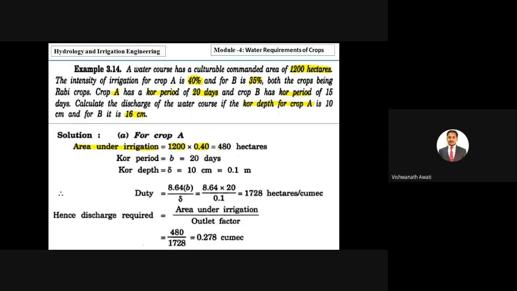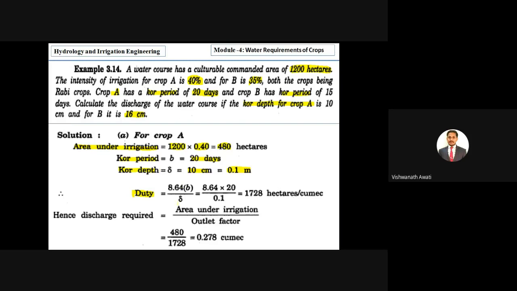So when you multiply 1200 into 0.4, we are getting the area under irrigation, 480 hectares. Then they have given the base period B, 20 days, and the core depth, 10 centimeter, converting into meter, 0.1 meters, correct? So then for duty, we have a formula, that is 8.64 into base period.